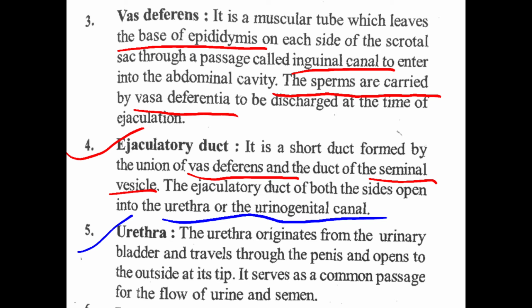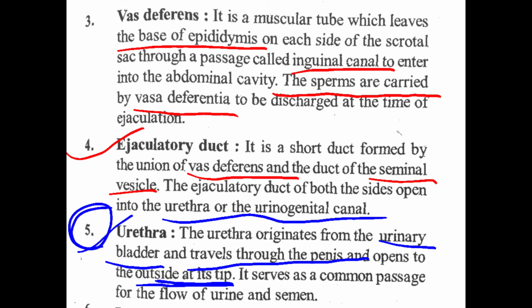So the origin of the urethra is the urinary bladder, and it travels through the penis and opens outside at its tip.